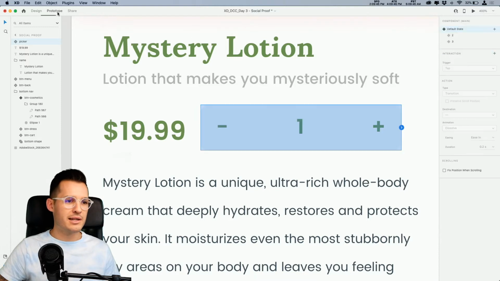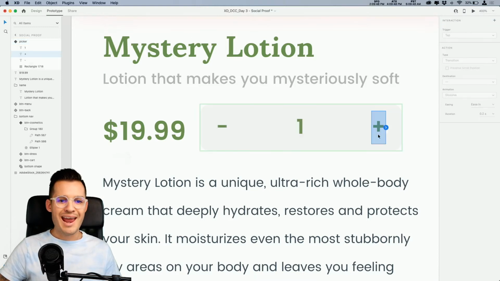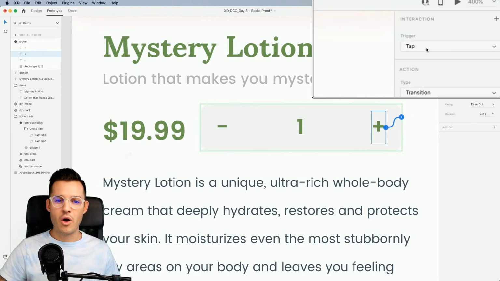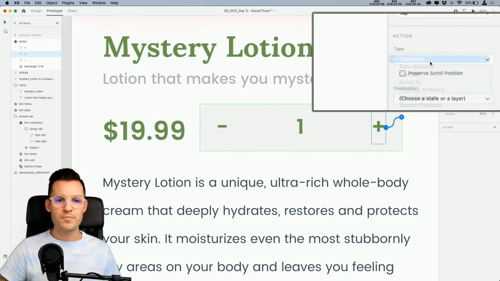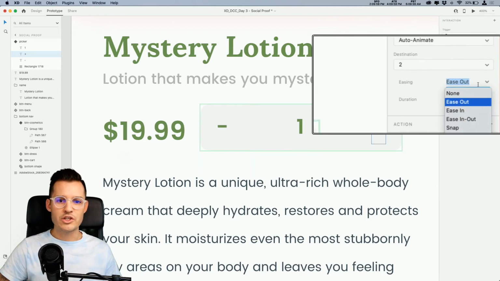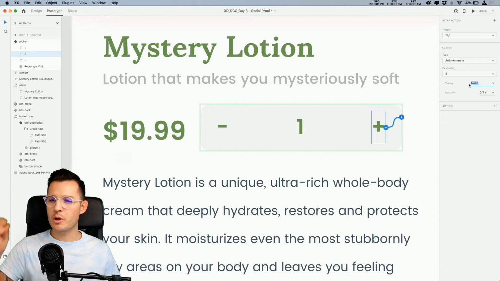With the default state selected, I'm going to head up to my prototype tab, and I am going to select the plus, and I'm just going to tap the little arrow, and I'm going to say on tap. I just want to do a straight transition to number 2 and I don't want any sort of easing. It's just going to be a crisp bing, bing, bing, just changing the number, okay?